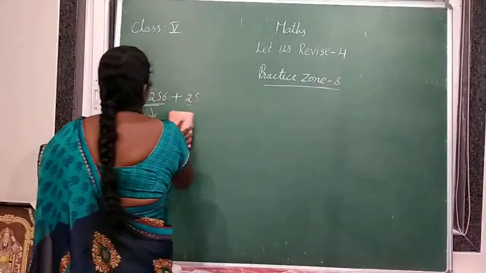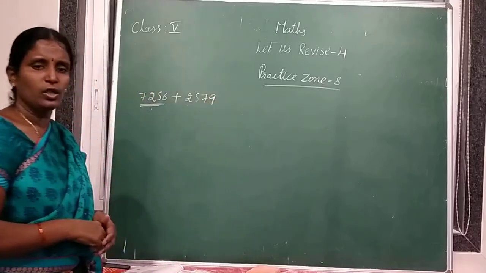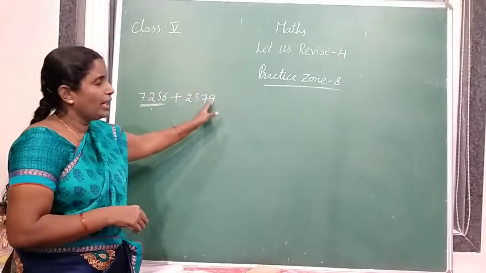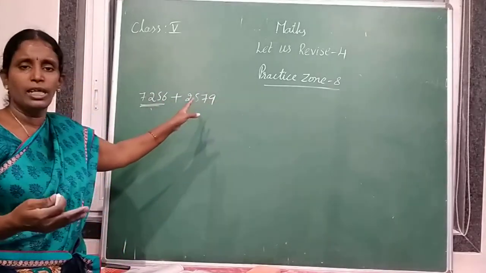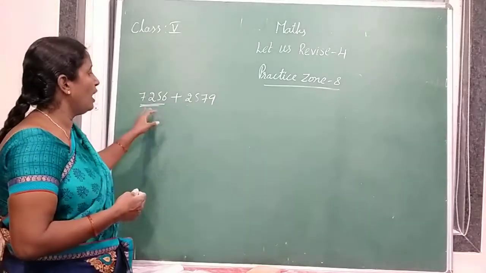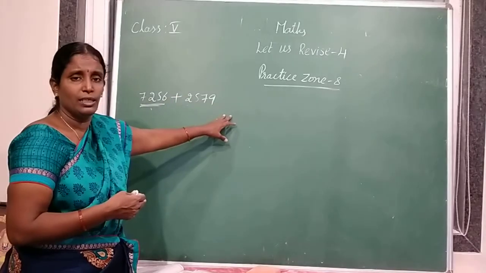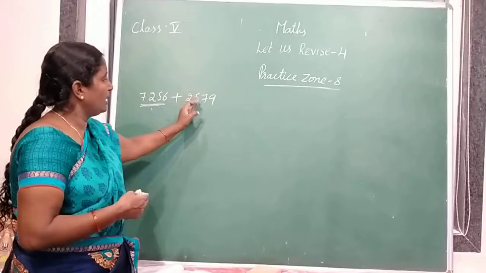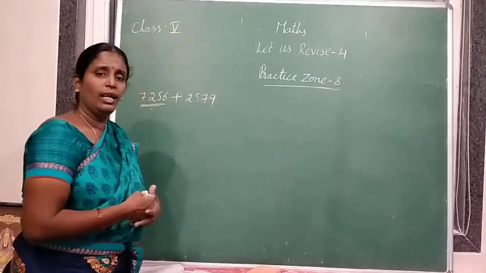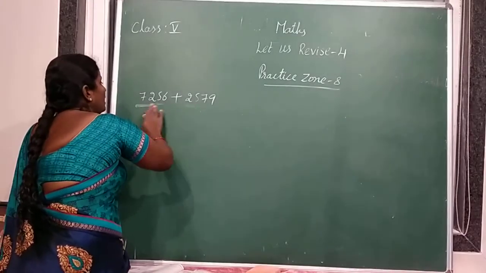Those numbers which we are adding are called addends. If you add two numbers, then they are addend 1 and addend 2. If more than two numbers are there, 3 numbers or 4 numbers, all those numbers we should call addends only. So addend 3, addend 4, like that. Okay? Now first we should arrange these numbers.